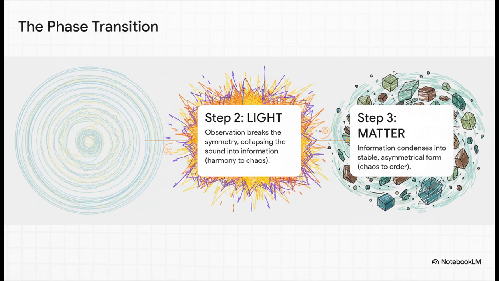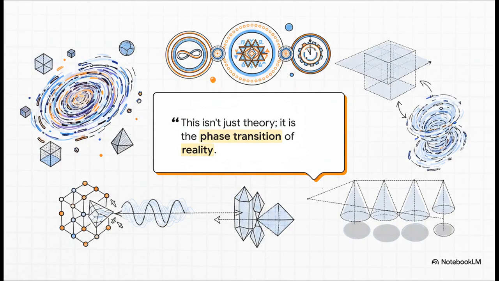And finally, step 3 is matter. This light, this information, it then condenses and cools into the stable, asymmetrical forms we all know and love. This whole cycle is how the universe apparently moves from this state of perfect unity to the complex, messy world we actually experience. And as the source material puts it, this isn't just theory, it is the phase transition of reality.